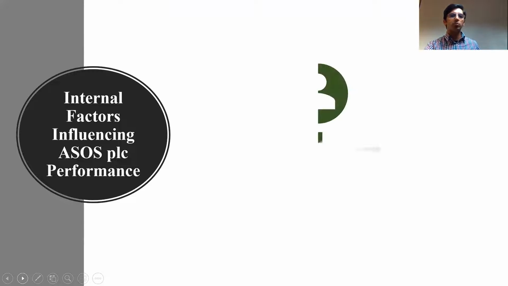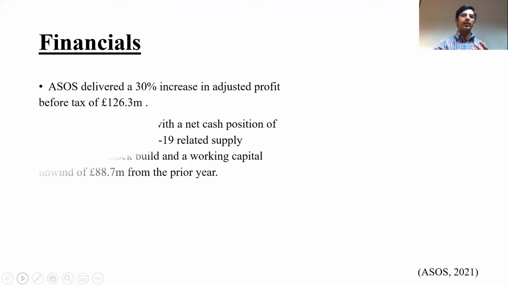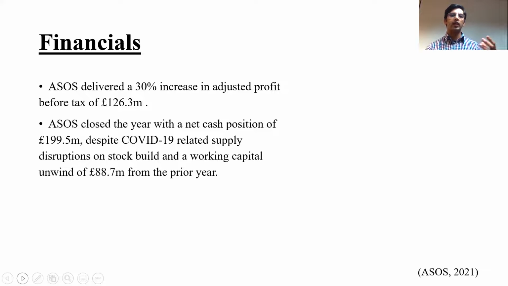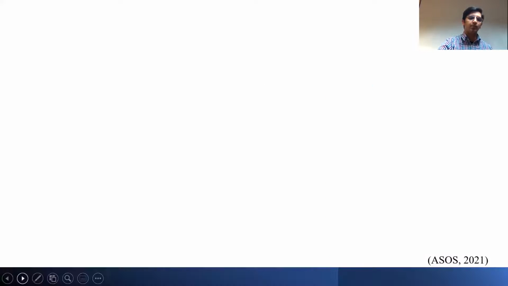Internal factors influencing ASOS's performance: financially, ASOS was strong. They delivered a 30% increase in adjusted profit, so there's quite a benefit, with profit before tax of 126.3 million pounds. On the right side, you see the financial statement of ASOS PLC.